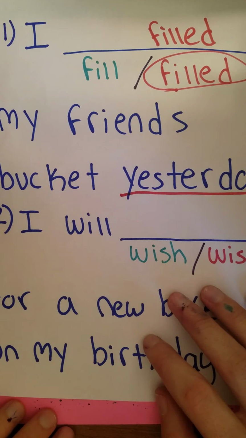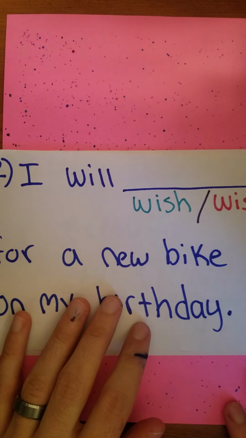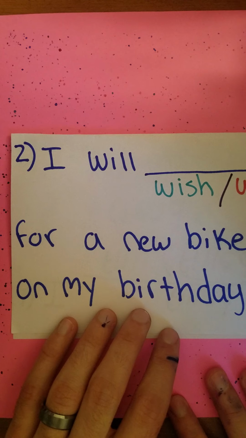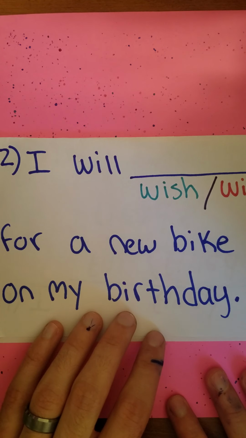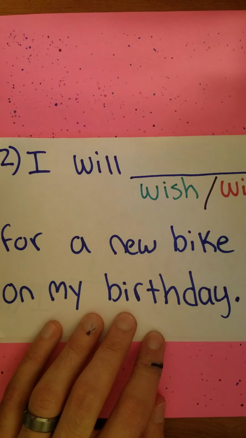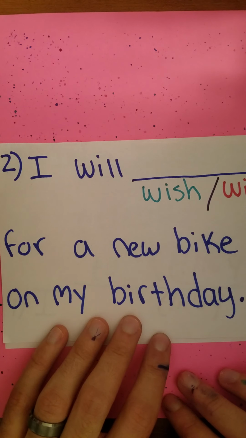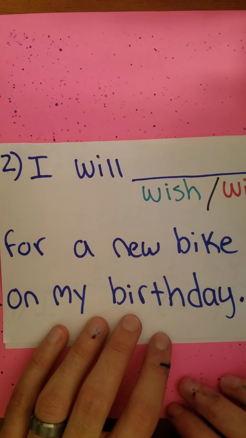Let's try the second sentence. The second sentence says, I blank for a new bike on my birthday. I will blank for a new bike on my birthday.